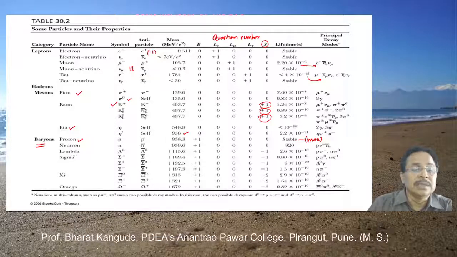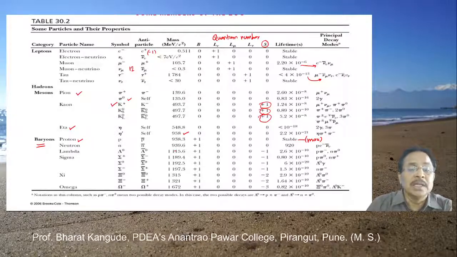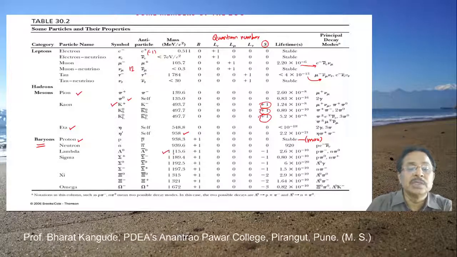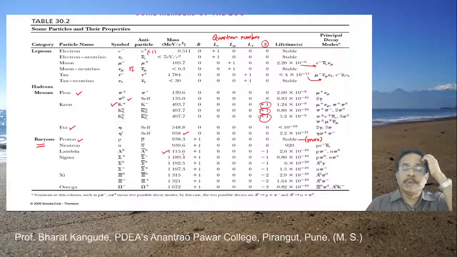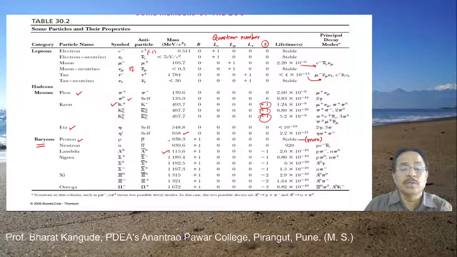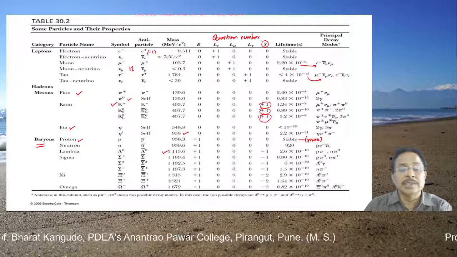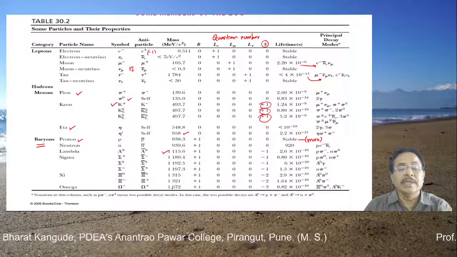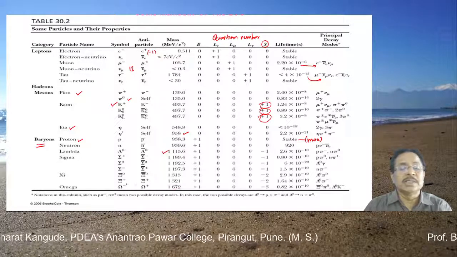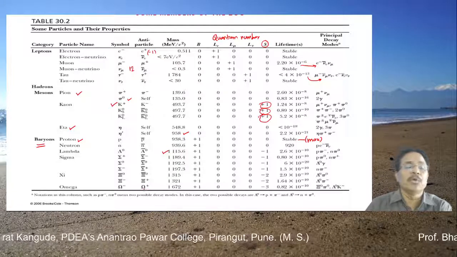Then lambda is another particle. Now look at their masses: it is 1115.6 MeV. Compared to the mass of the proton and neutron, this mass is bigger, and it keeps increasing again and again. Finally it becomes 1672 MeV, for the particles called omega plus and omega minus.